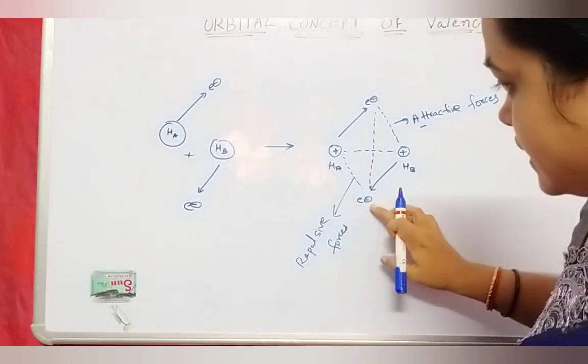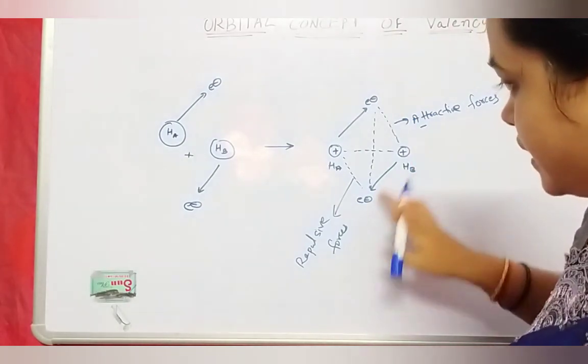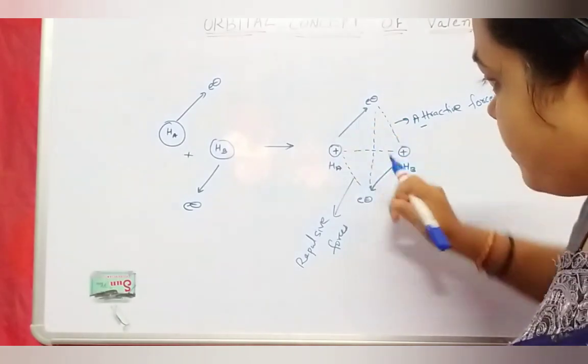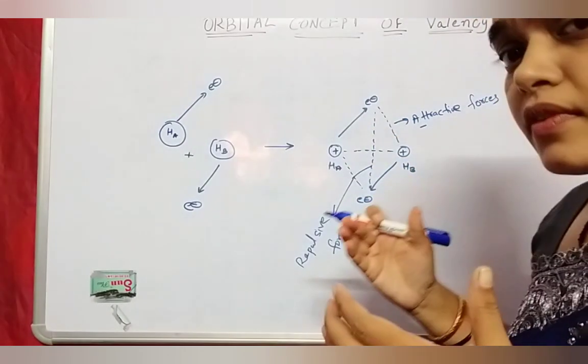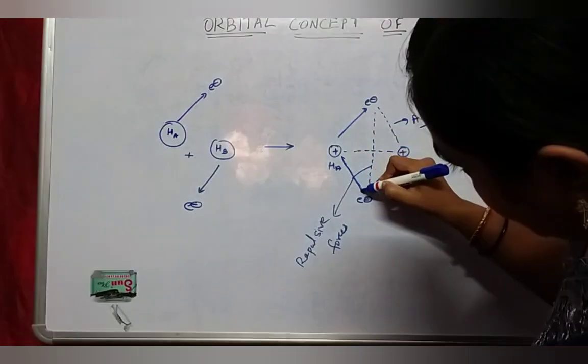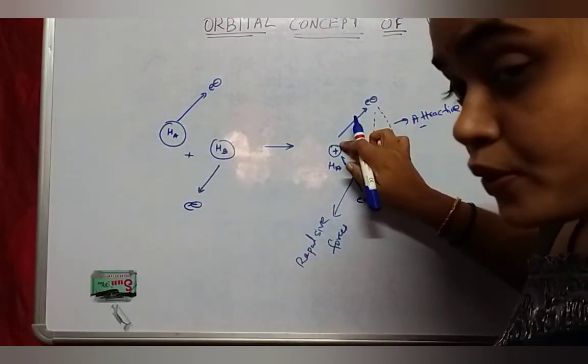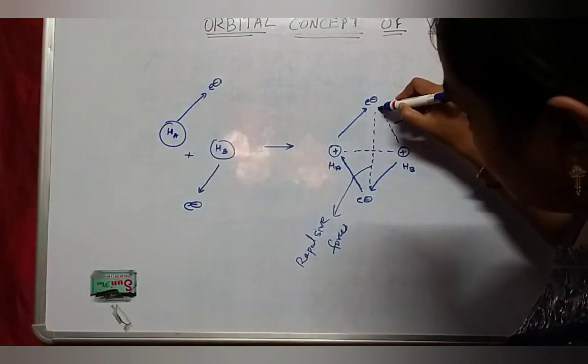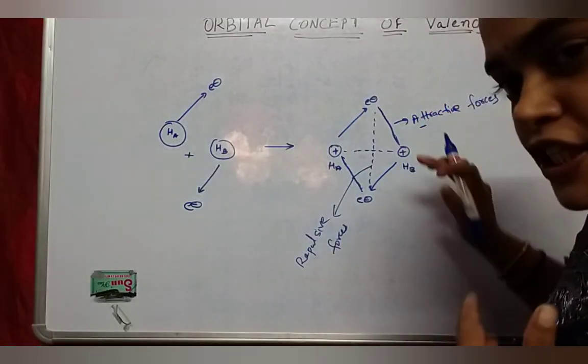Here also, between the negative electron of Hb and the nucleus of Ha, attractive force develops. In the same way, there is an attractive force between the electron of Ha and the nucleus of Hb.